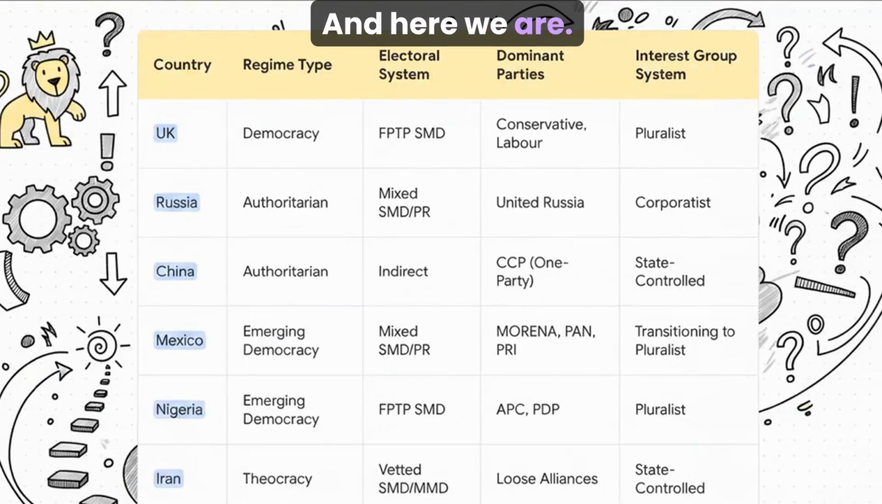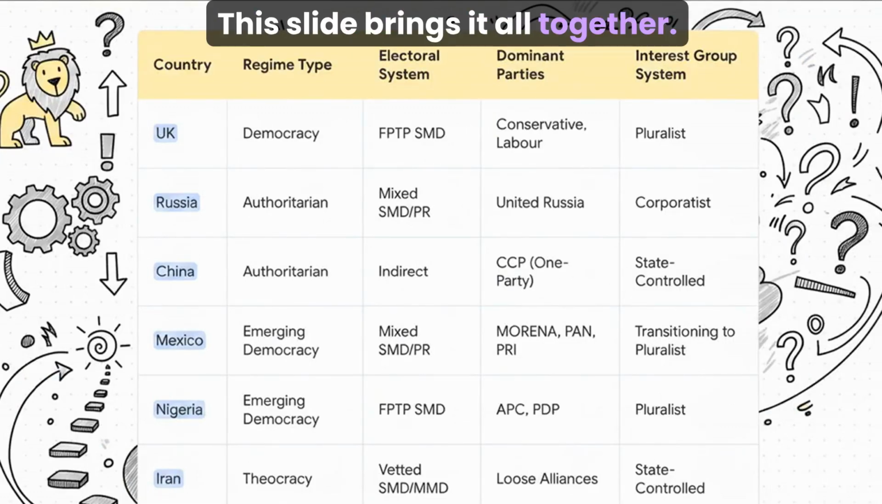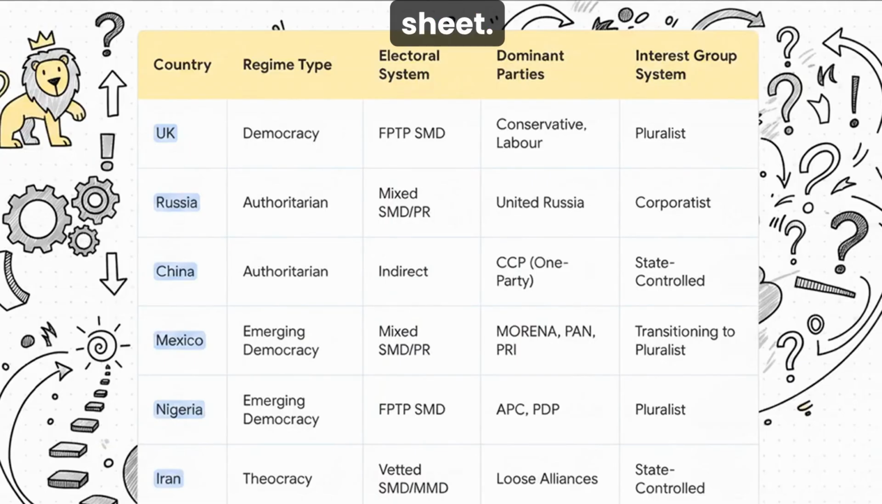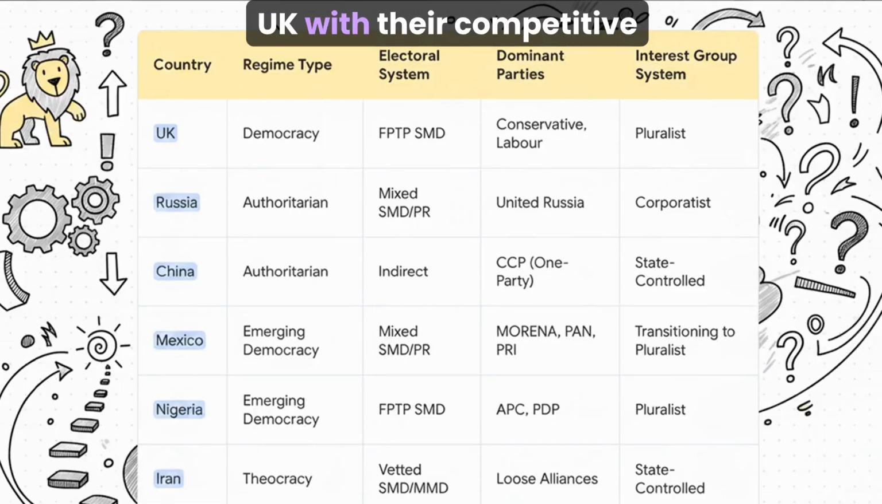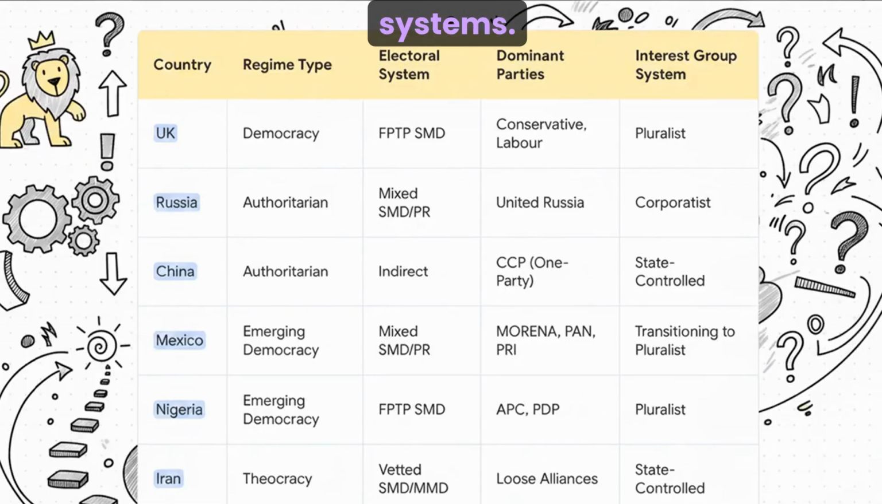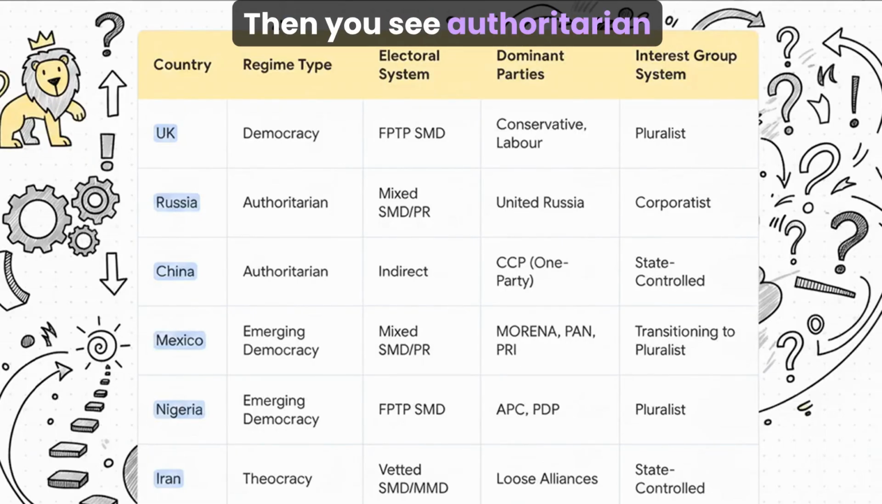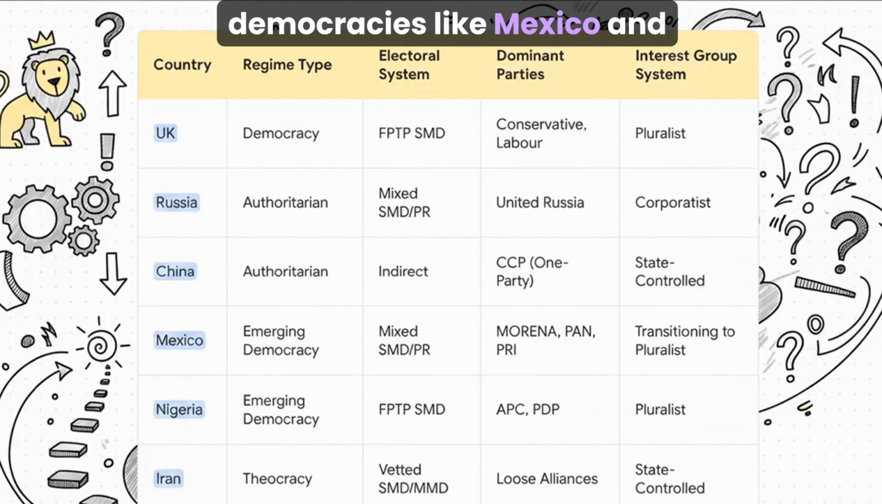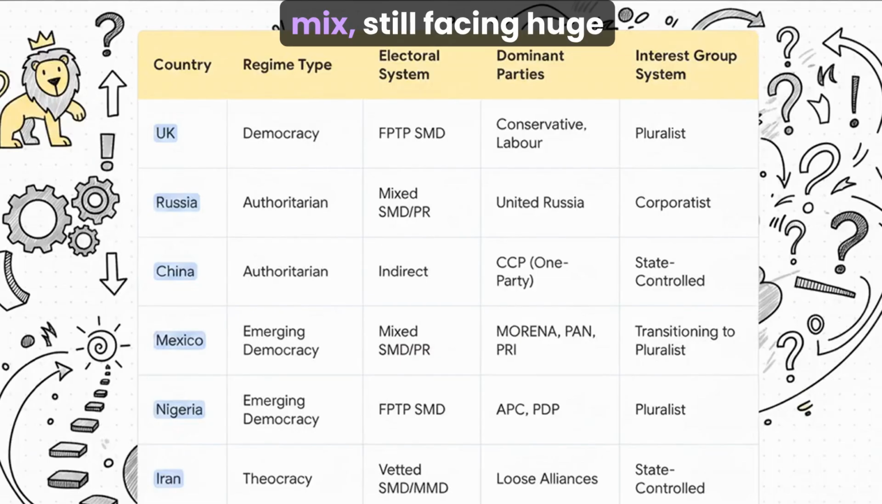And here we are. This slide brings it all together. This is your ultimate cheat sheet. Just look at the patterns here. You see democracies like the UK with their competitive elections and pluralist systems. Then you see authoritarian states like Russia and China with total state control over parties and interest groups. And right in the middle, you have these emerging democracies like Mexico and Nigeria, which are kind of a mix, still facing huge challenges on their path.